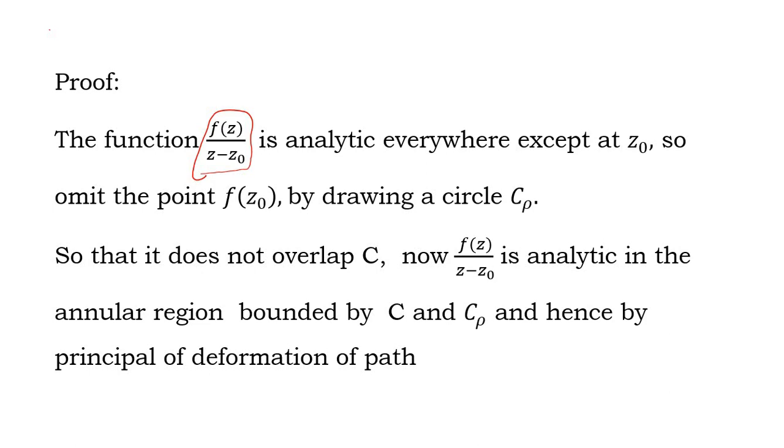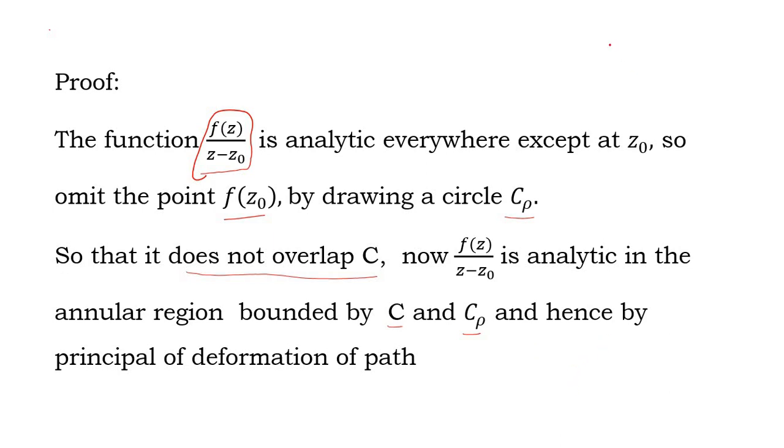So omit the point z0 by drawing another simple closed contour C rho, that is a circle with radius rho, and C rho does not overlap the original simple closed contour C. Now the function f of z divided by z minus z0 is analytic in the annular region bounded by C and C rho.